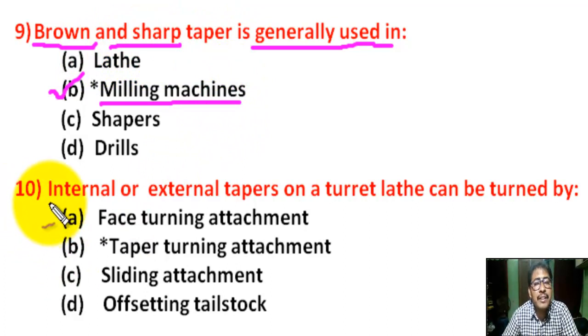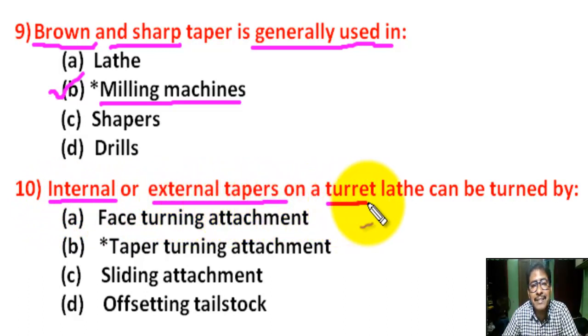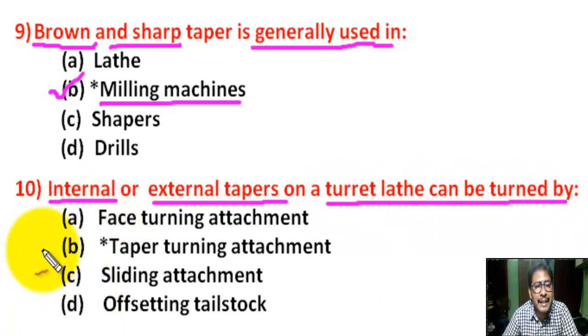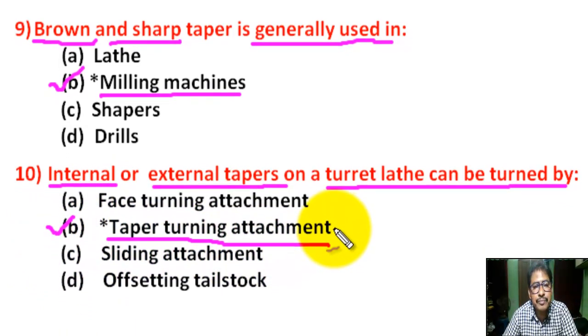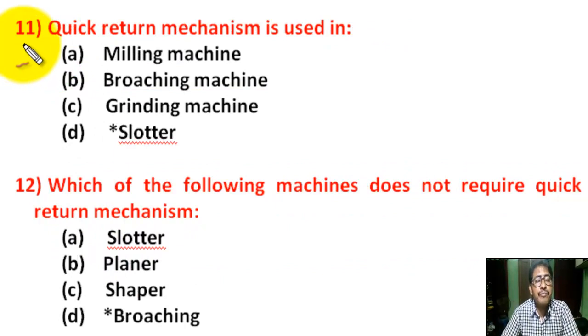Question number 10. Internal and external taper on a turret lathe can be turned by. There are 4 options. Correct answer is B. Taper turning attachment.